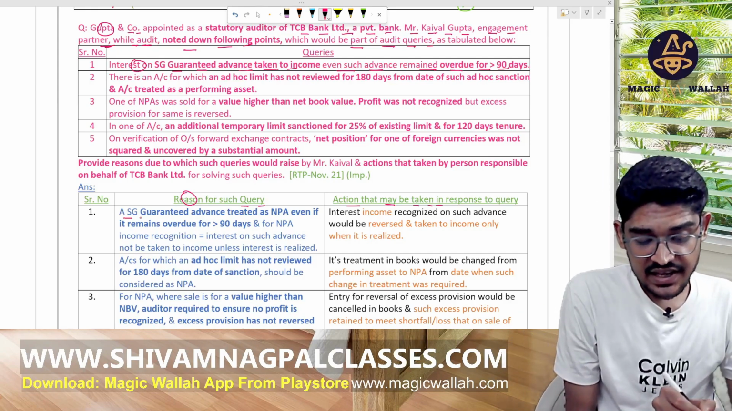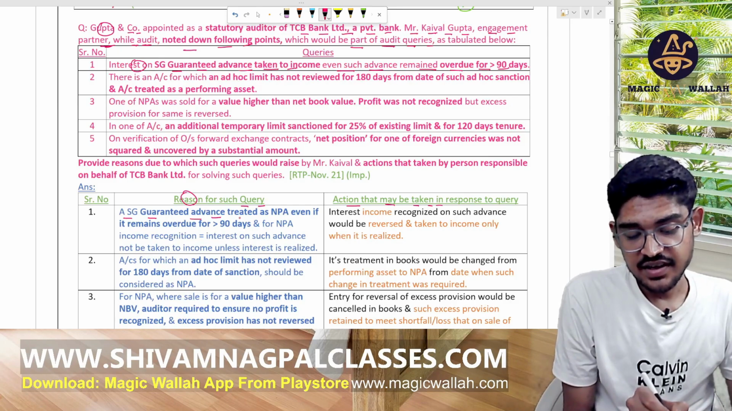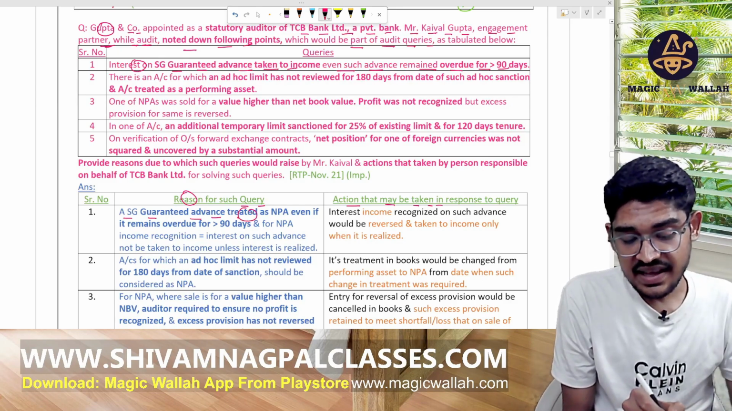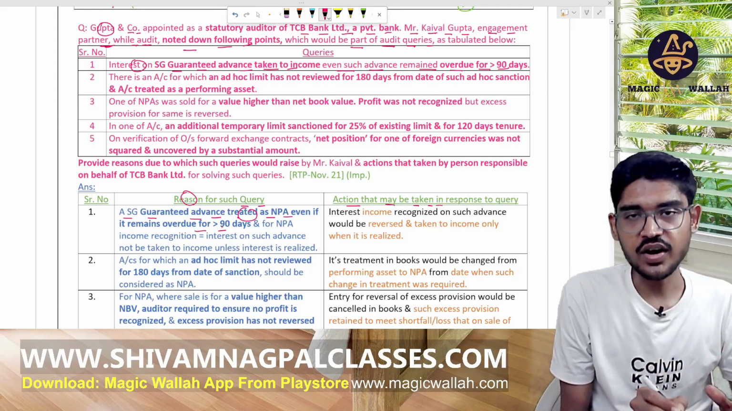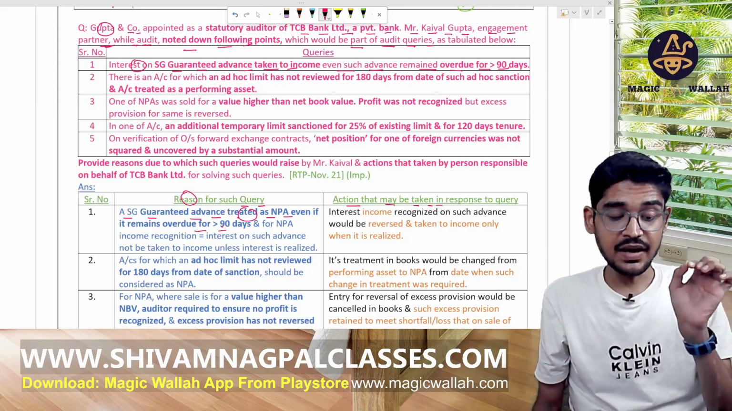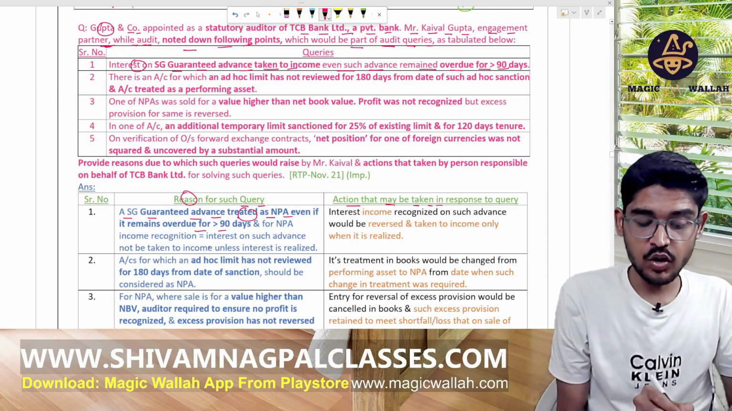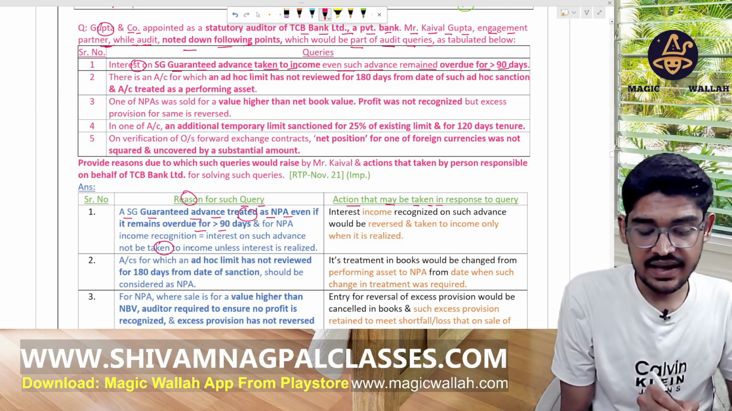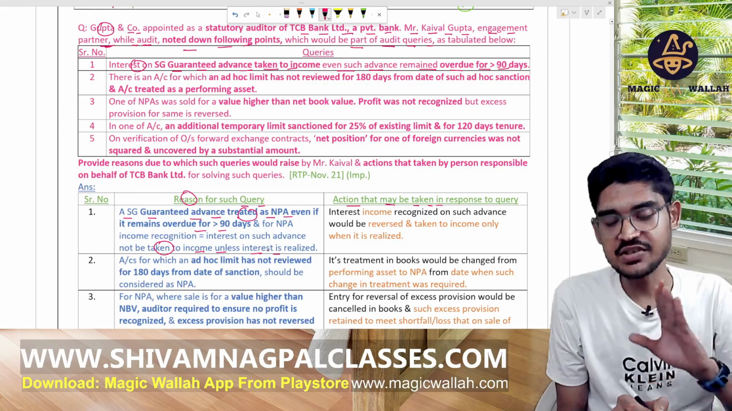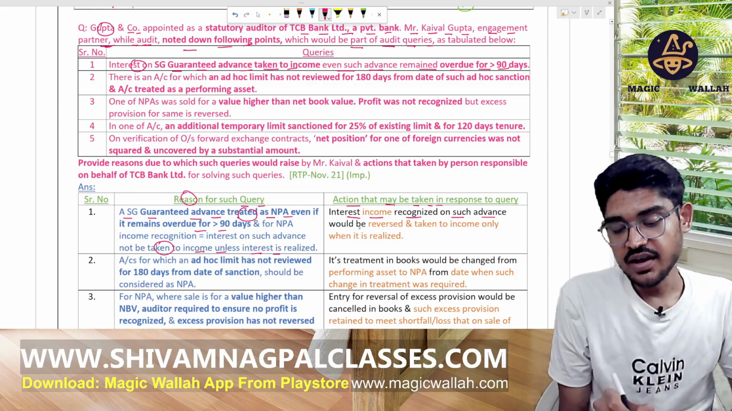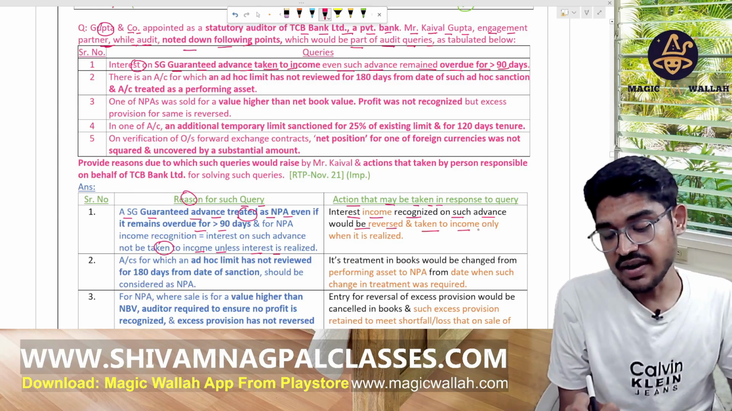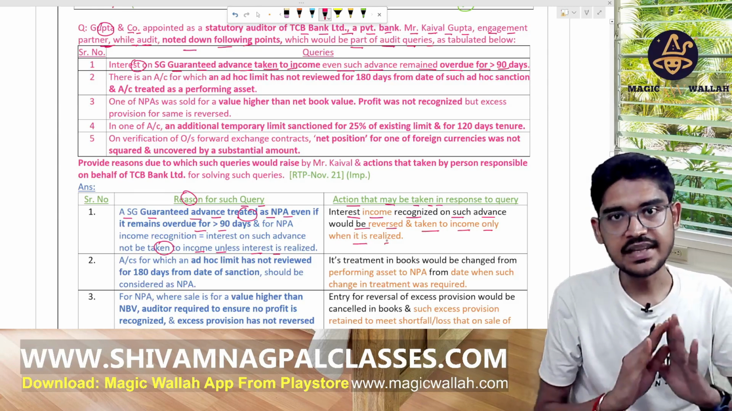So SG granted advances, treat them as NPA, even if they remain overdue for 90 days. Okay, no benefit here. But the income recognition should be on a cash basis, when they have realized it. So interest income recognized on such advances would be reversed and taken to income only when it is actually received by the bank. This is clear.